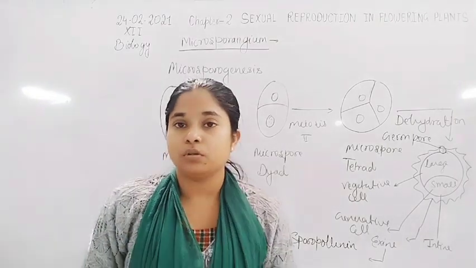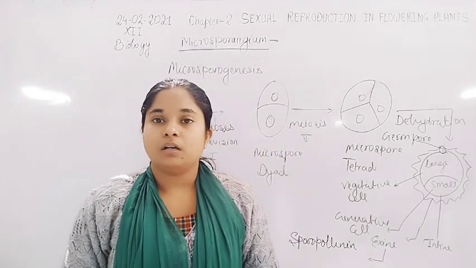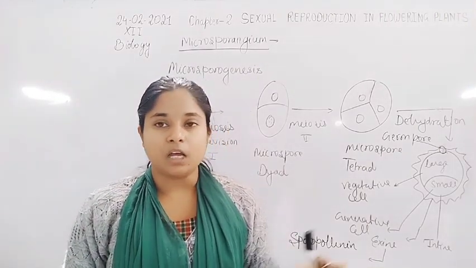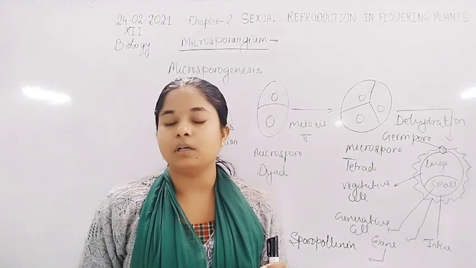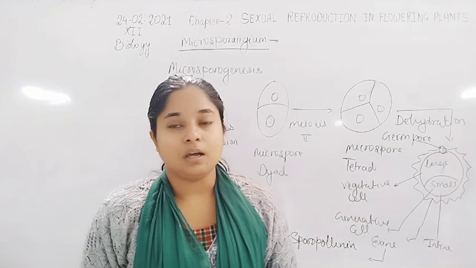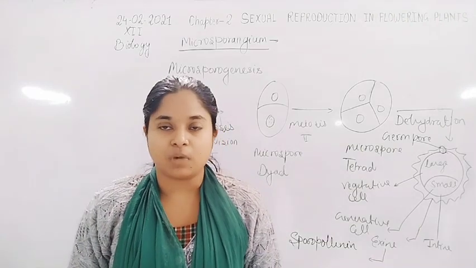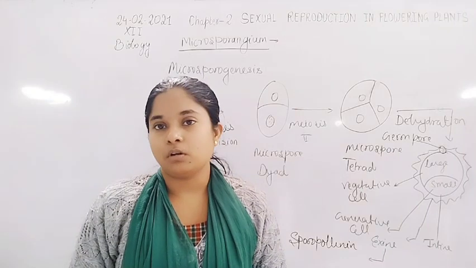When the pollen grain reaches the stigma, it receives the chemicals with the help of germ pores. With the help of these chemicals, if the pollen grain and stigma are compatible to each other, they support the germination of the pollen grain.